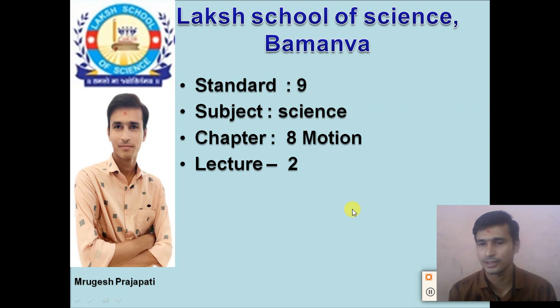In the first lecture of chapter number 8, we discussed what motion is, the different types of motion, and two physical quantities regarding motion. The first one is distance and the second one is displacement.